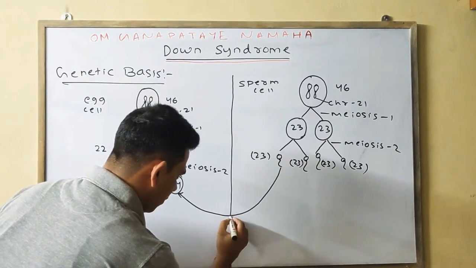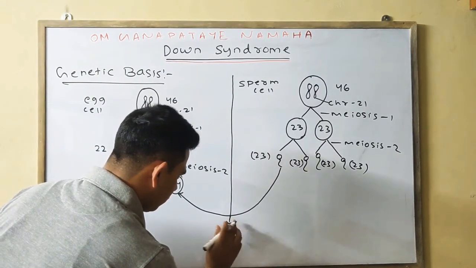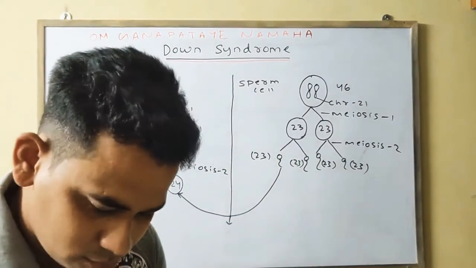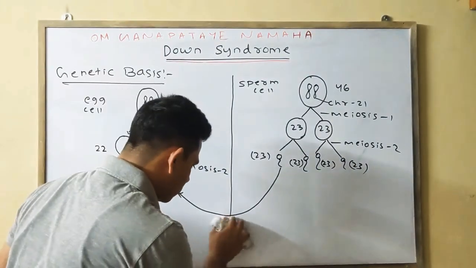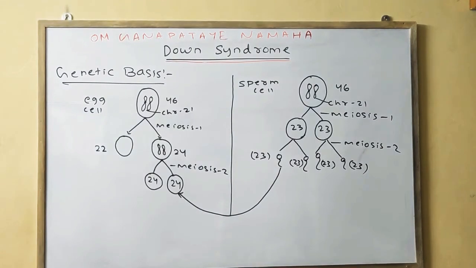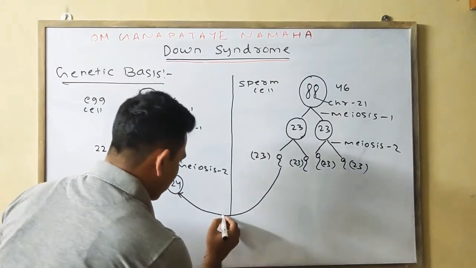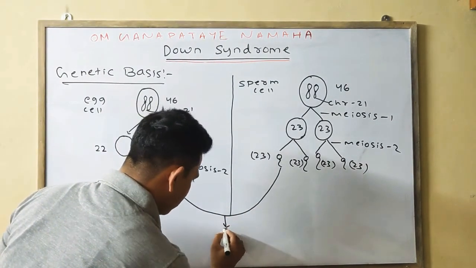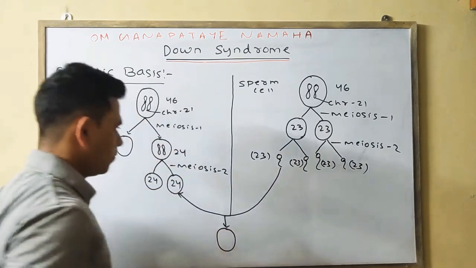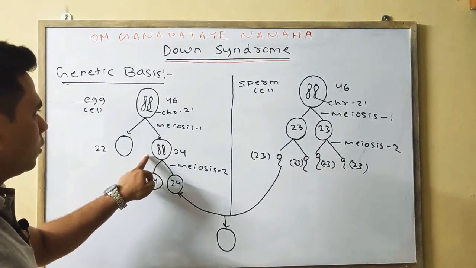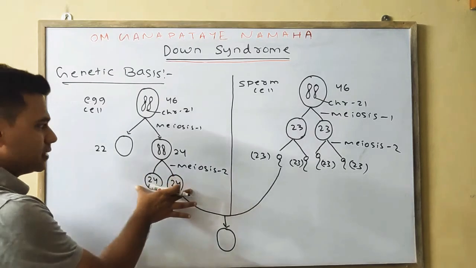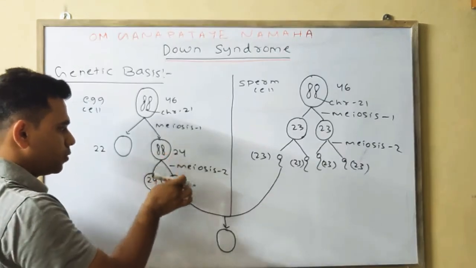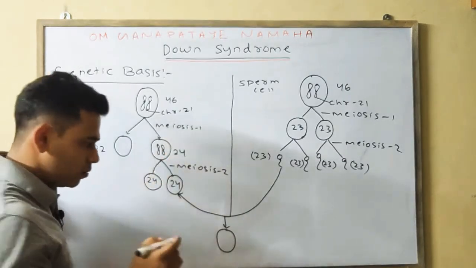The zygote will have two copies of, means what? As this is an equational division, chromosome number 21 will be here in a pair.